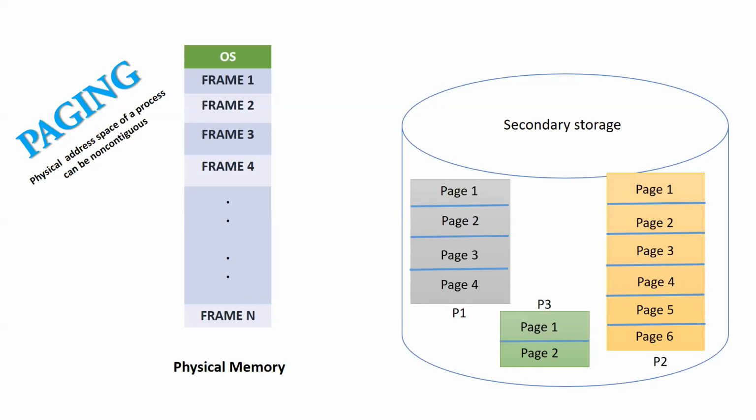I can split the process space. I can split the address. I can split the memory allocated for the particular process. Wherever the memory is there, I can utilize it. It need not be only continuous. So this is the advantage of paging. As a one line statement, paging is a memory allocation technique where the physical address space of a process can be non-contiguous. With the help of a diagram, we shall try to understand this beautiful concept.